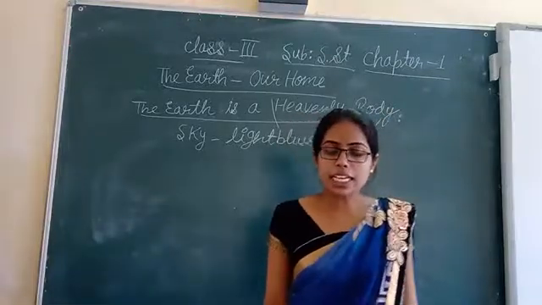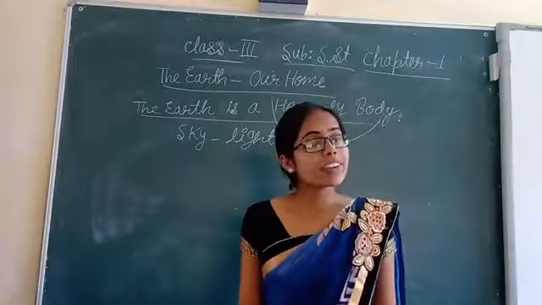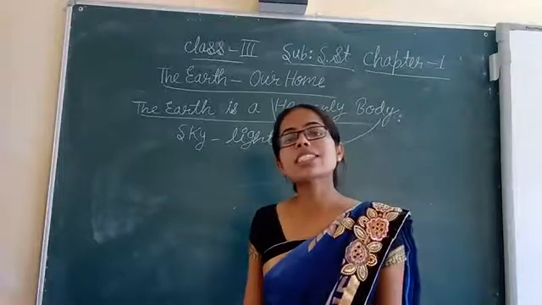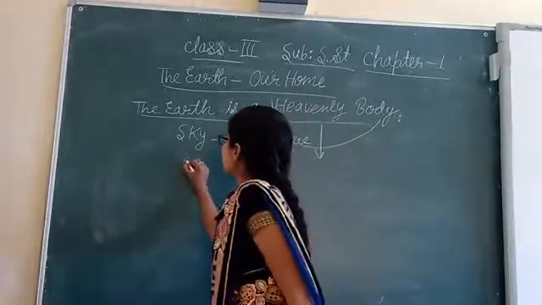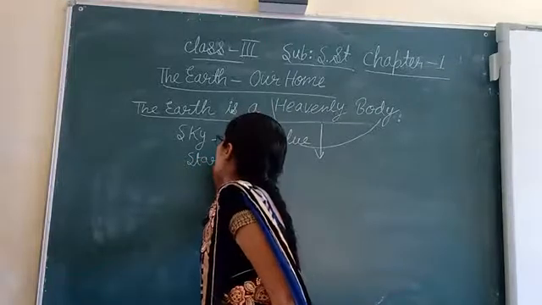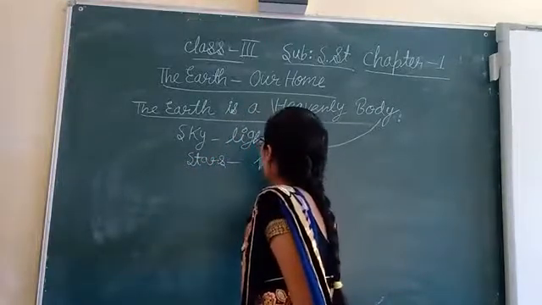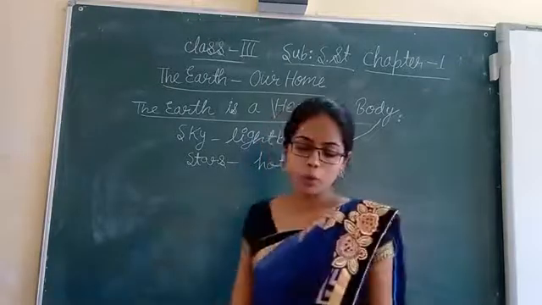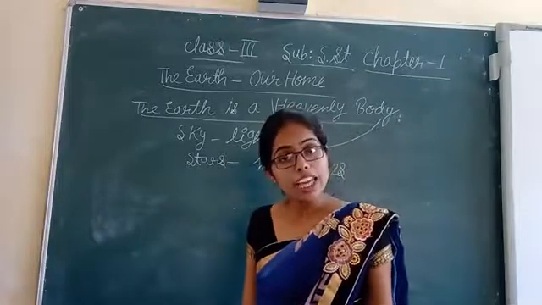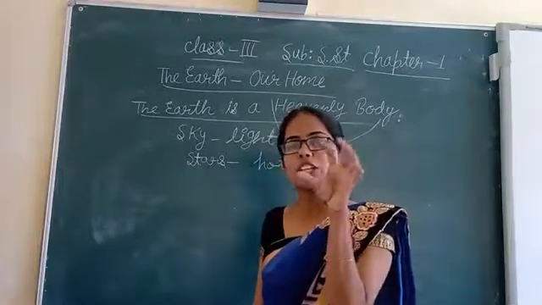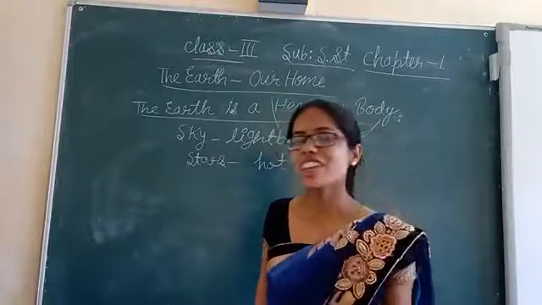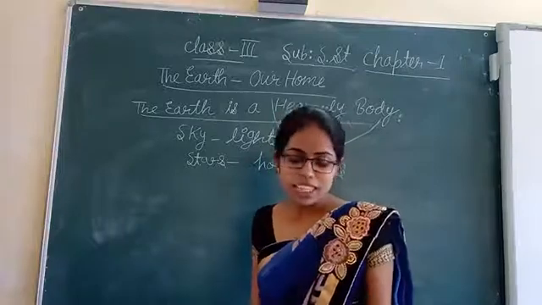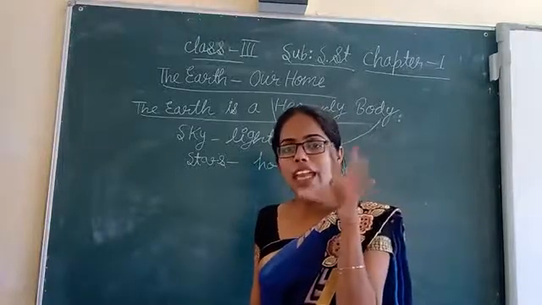If there is a clear starry night, what can we see? We can see the moon and the stars. What are the stars? These stars are hot bodies which emit light. Stars are always twinkling, no? Twinkle, twinkle, little star, which you have studied in the smaller classes, the poem, no? Yes, they always twinkle and give light.